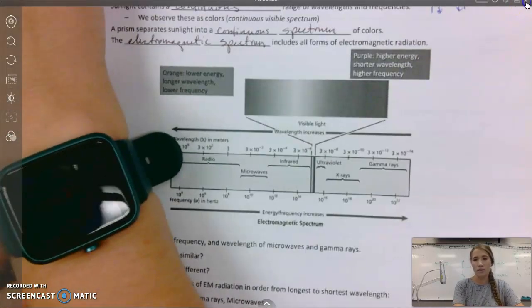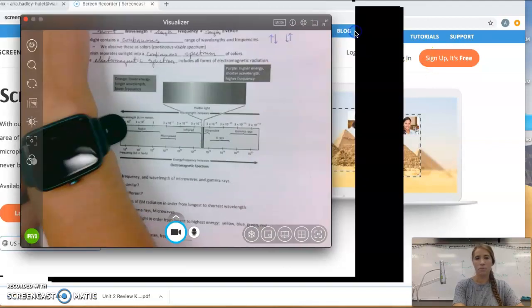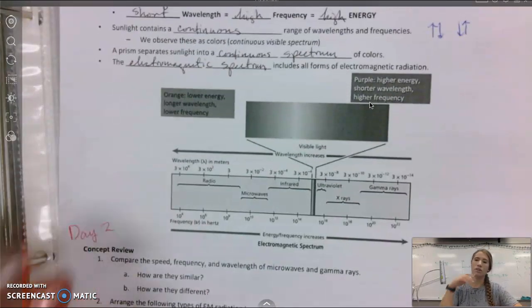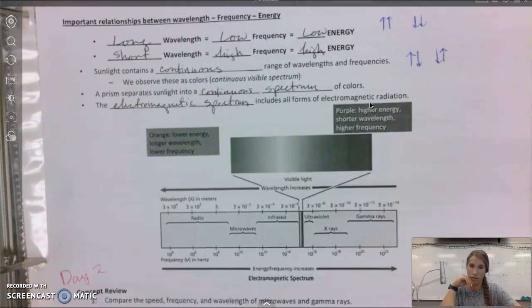Okay, let me check time. Yes, moving right along. So let's think through the energy portion of this.